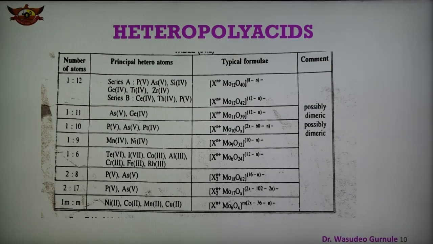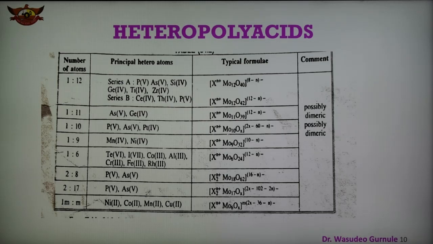This table shows the important heteroatoms and their formulas, and it gives the list of principal known species of heteropolymolybdate.